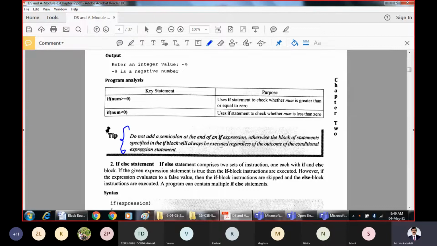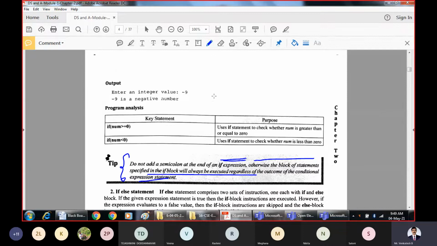What it says here is that whenever you are developing programs, we should not add a semicolon at the end of the if expression. What happens if you add one? The block of statements in the if block will always be executed regardless of the outcome of the conditional expression, because the syntax of if is like that. You are not supposed to add a semicolon here. The compiler will treat it as an empty statement, and whether the condition evaluates to true or false, all the statements in the if block will be executed.